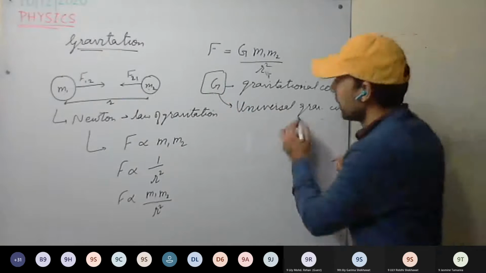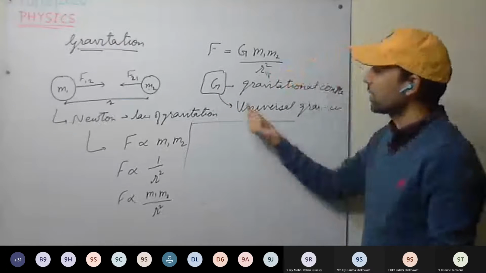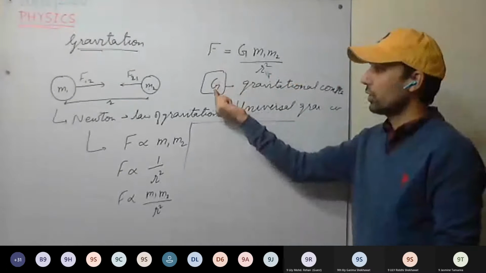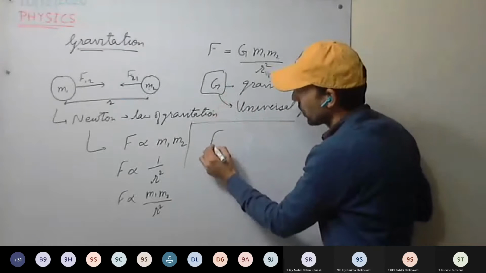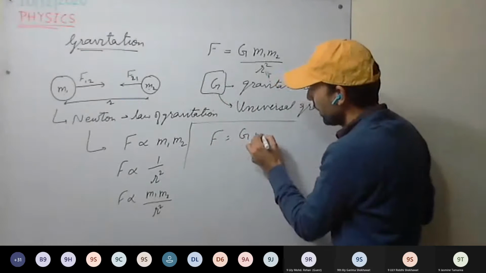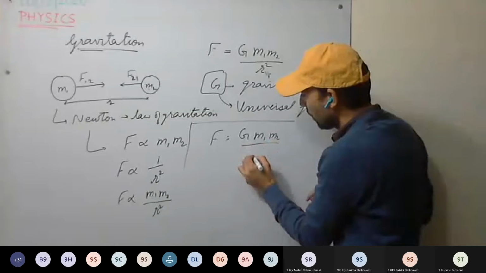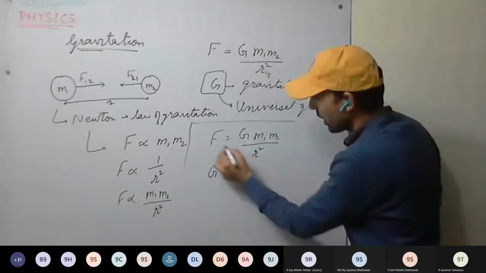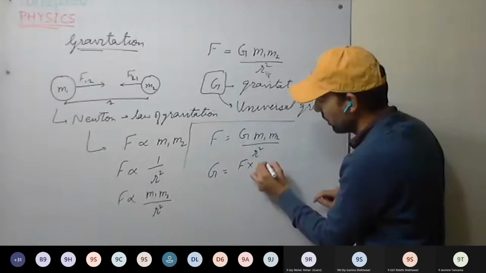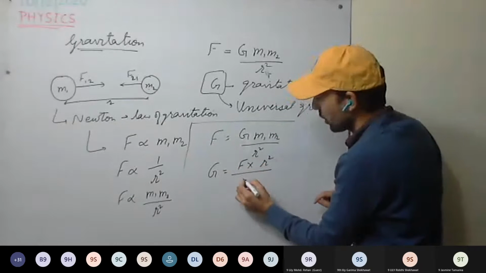This is clear. Now, we calculate the unit of G. What will be the unit of G? So the SI unit of G will be calculated. F equals G m1 m2 upon r square. Now G will be how much? G will be F into r square upon m1 m2, that is, force into distance squared over the product of masses.